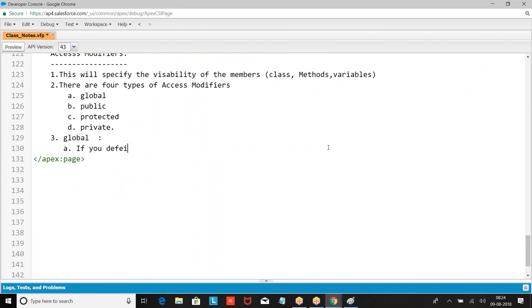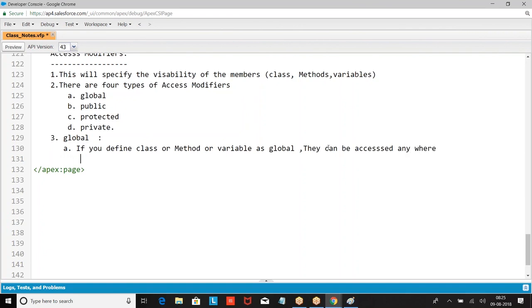If you define a class, a method, or a variable as global, they can be accessed anywhere within the organization and outside the organization.